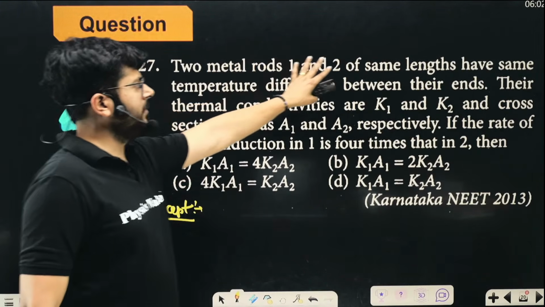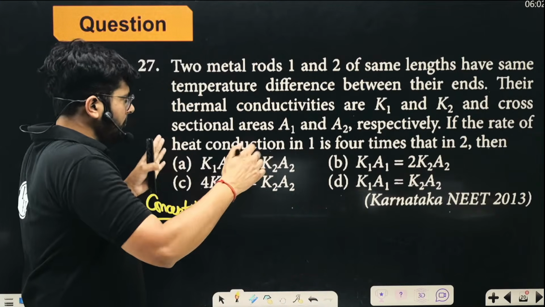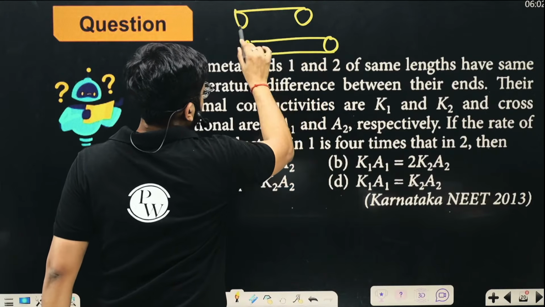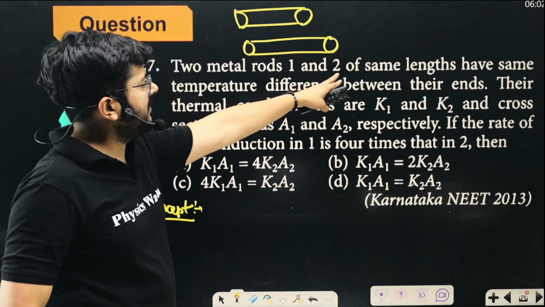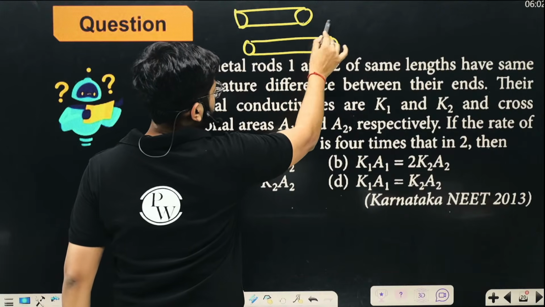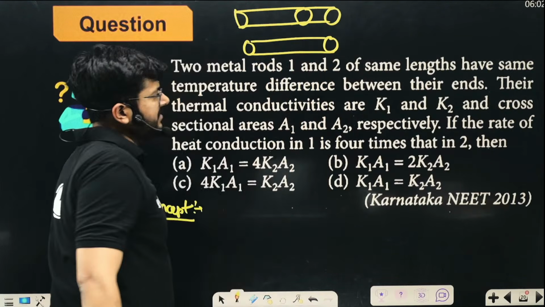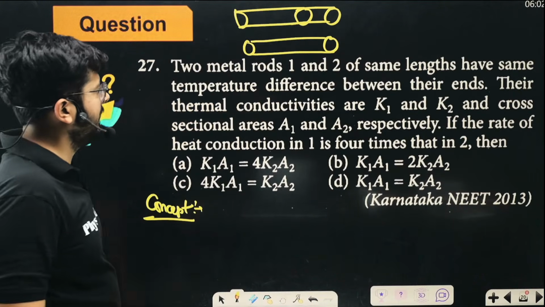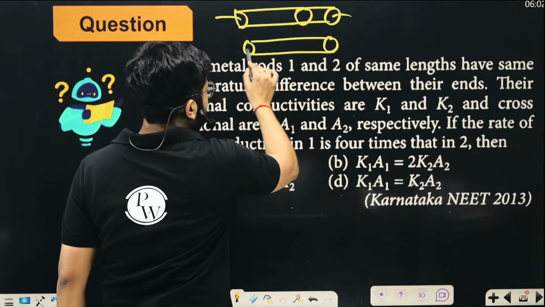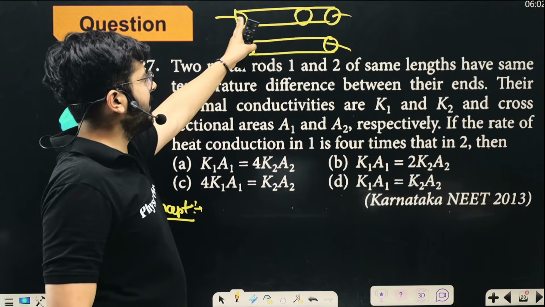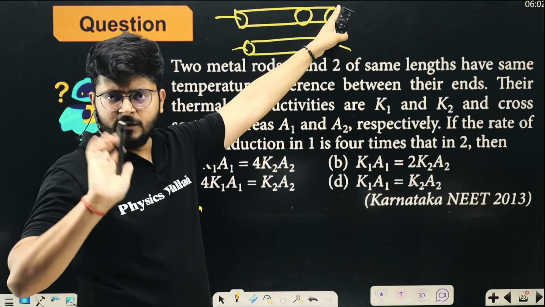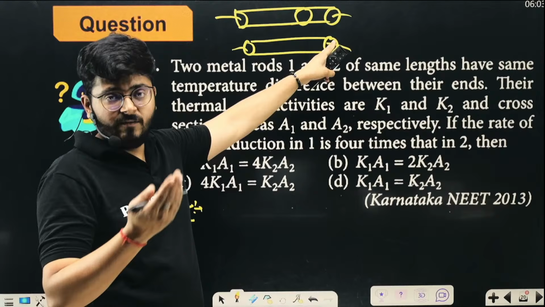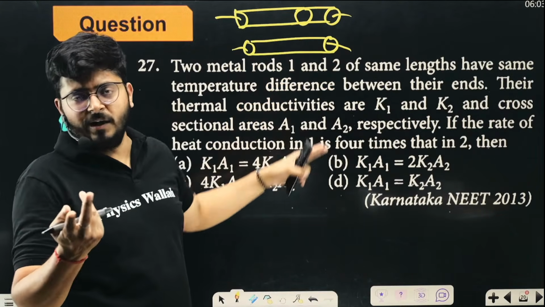For these metal rods, this is rod 1, this is rod 2. Think about it. What is really happening? They have the same length, so the length is not different. And they have the same temperature difference between their ends. The actual temperatures at the ends might be different. This can be 100, this can be 80, so the temperature difference is 20. For the second rod, this might be 0, this might be 20. Temperatures individually are different, but the temperature difference here is also 20, right?